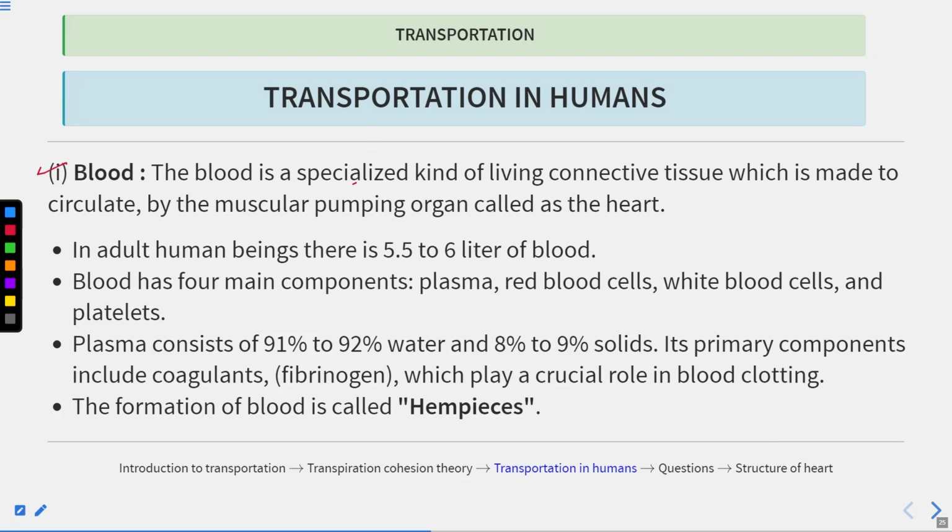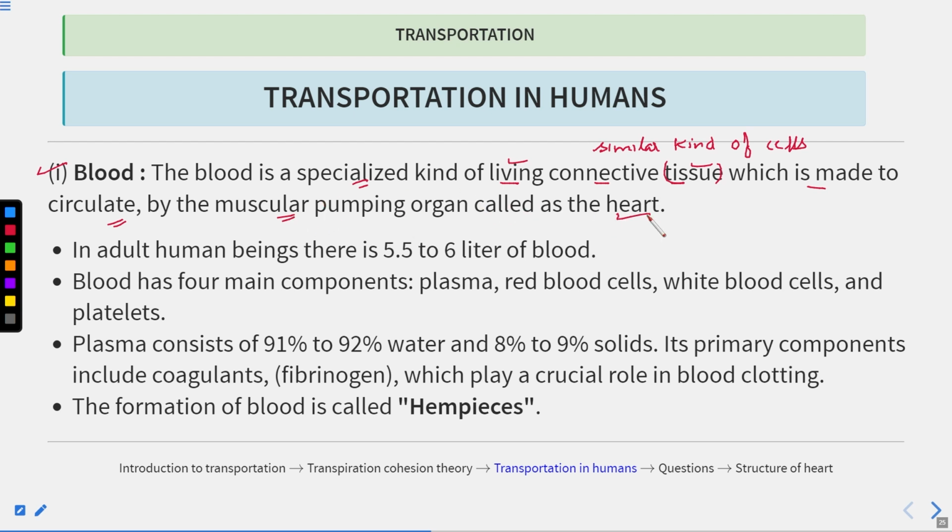Now blood is a specialized kind of living connective tissue. Okay, so blood is a tissue, and tissue is made up of similar kind of cells. So what is a tissue? Tissue is made up of similar kind of cells, or you can say a group of cells is known as tissue. So blood is a special kind of living connective tissue which is made to circulate by the muscular pumping organ